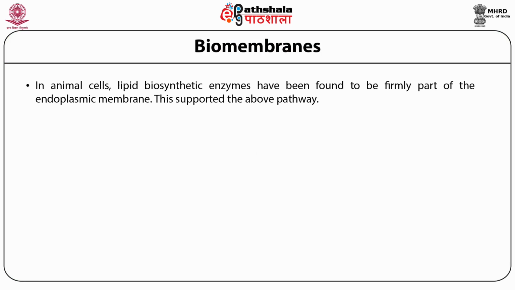The property of amphiphilic lipids to be able to exist in multiple forms, vesicles, bilayers, fluid mosaics, liposomes, is exploited by eukaryotic cell membranes in outsourcing the synthesis of new membranes to endoplasmic reticulum. In animal cells, lipid biosynthetic enzymes have been found to be firmly part of the endoplasmic membrane. This supported the above pathway.